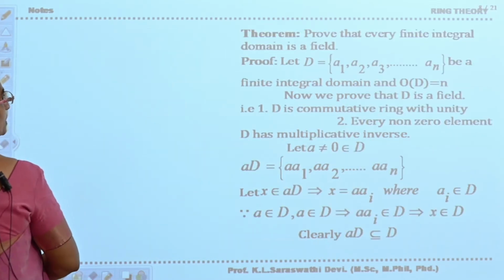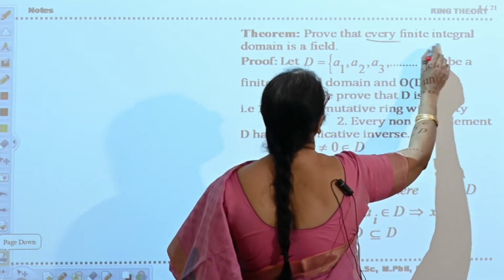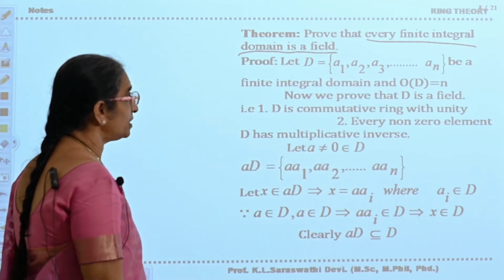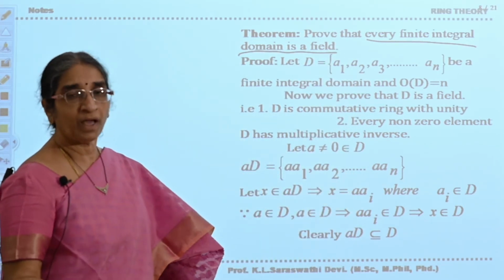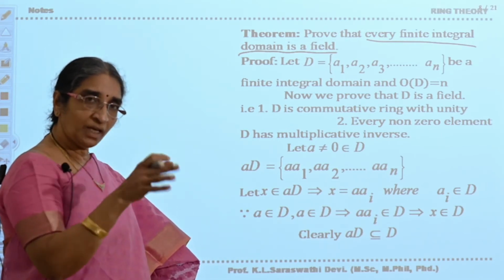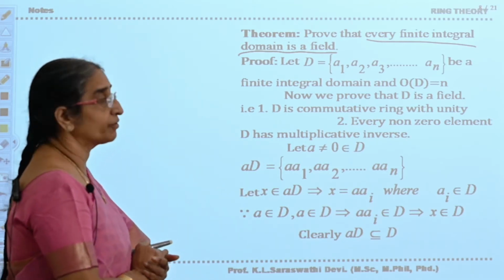Okay. Now see the next theorem. Prove that every finite integral domain is a field. Here, in the previous problem we said every field is an integral domain, but every domain need not be a field. But if that domain is finite, then it will be a field, we are going to say.